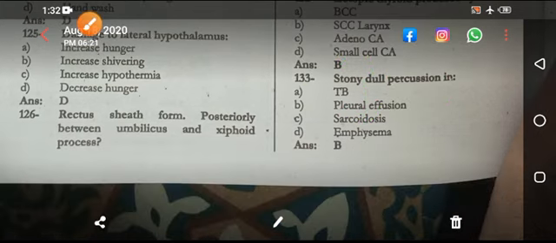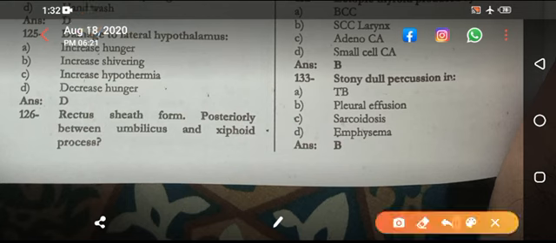Rectus sheath forms posteriorly between the umbilicus and xiphoid. Now this is very important. Let's suppose this is the lower chest, this is xiphoid process, and this is umbilicus. In between these two, the rectus sheath is formed by which structures, and below the umbilicus it is formed by which?